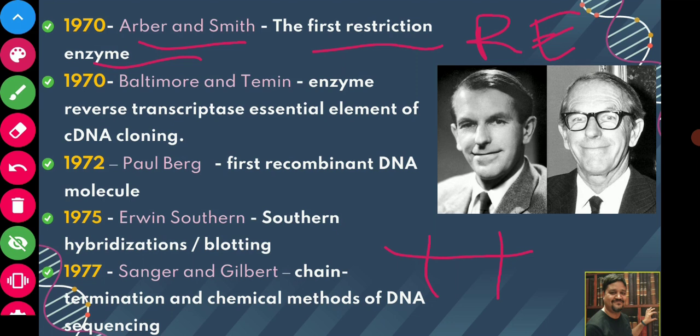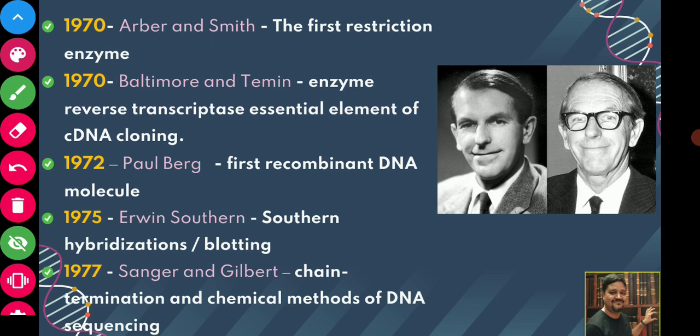Then in 1970 itself, Baltimore and Temin discovered the enzyme reverse transcriptase. Reverse transcriptase, from where? Because we know that DNA forms RNA, and from RNA we get protein. But what if RNA is synthesizing DNA? That is done with the help of the reverse transcriptase enzyme. So this was first discovered by Baltimore and Temin in 1970.